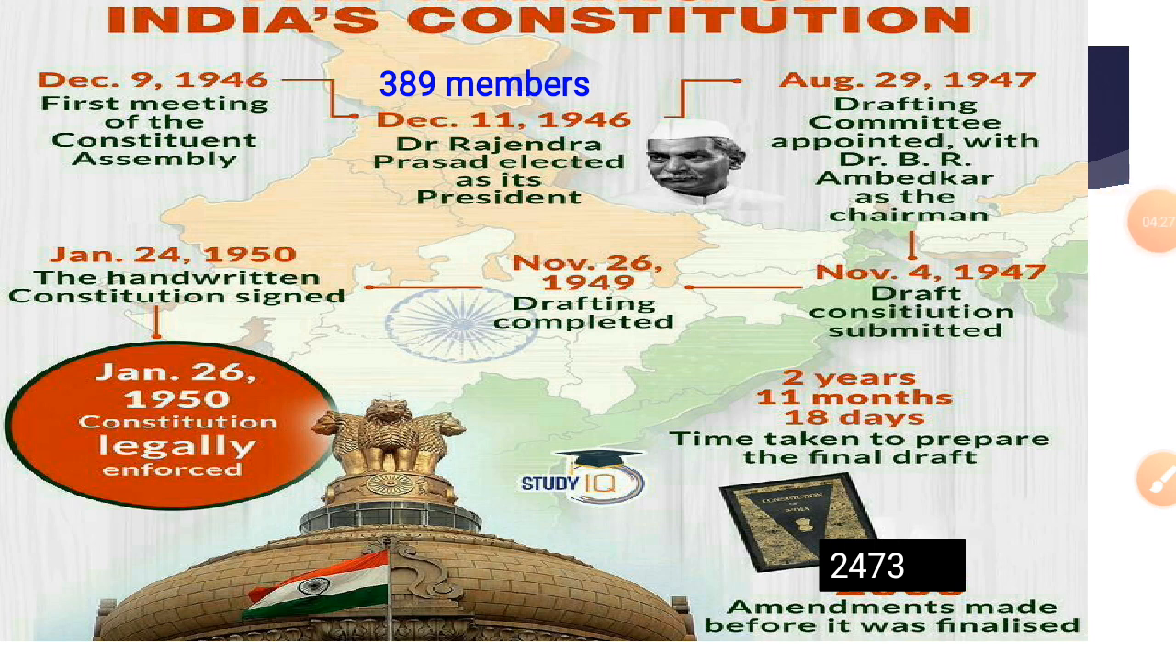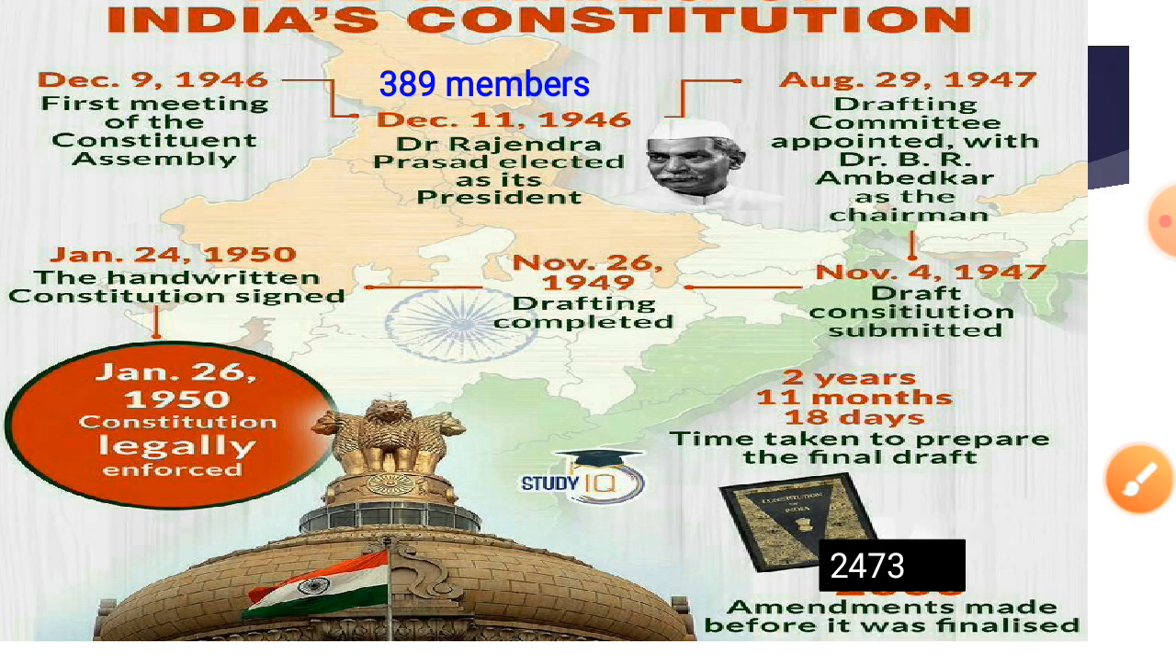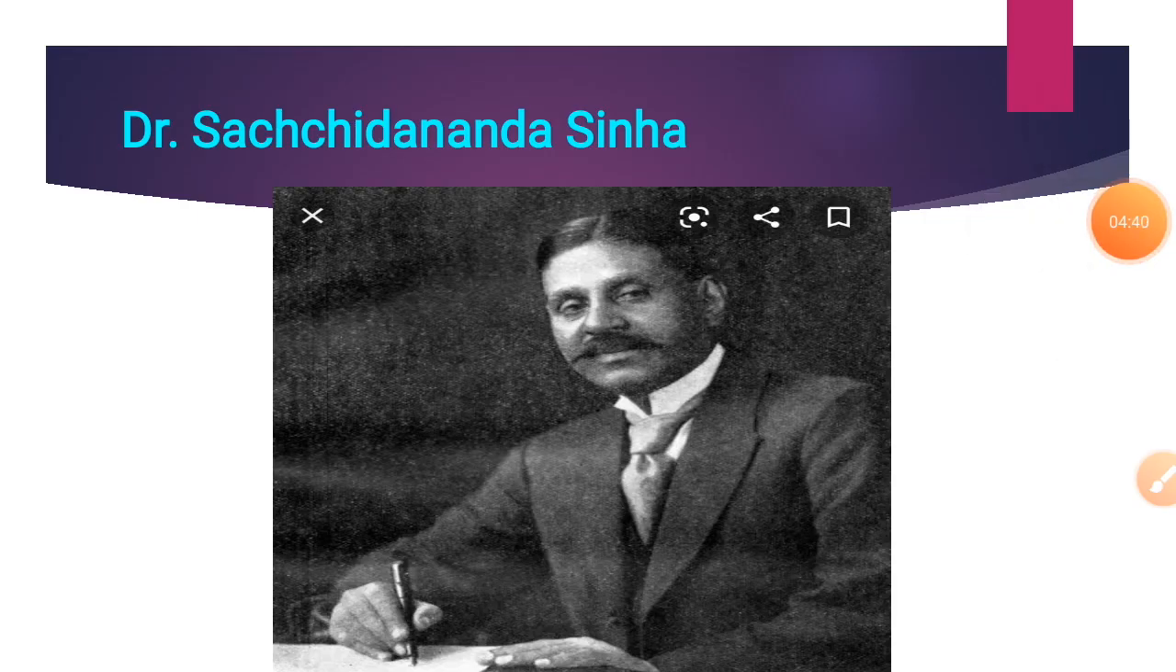The assembly held its first meeting on December 9, 1946. Dr. Sachidananda Sinha, the oldest member, was elected as the temporary president of the assembly. While the work was in progress, Dr. Sachidananda Sinha died.